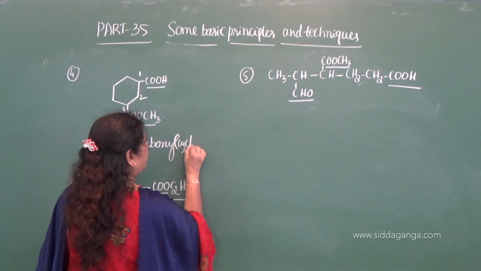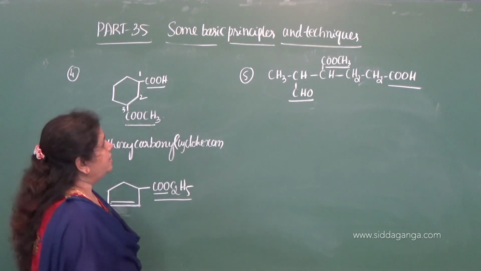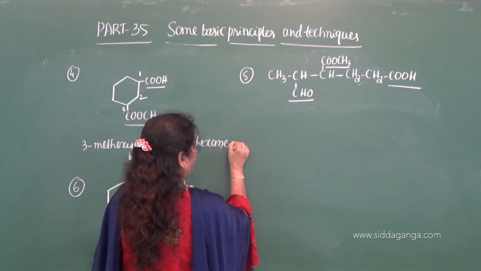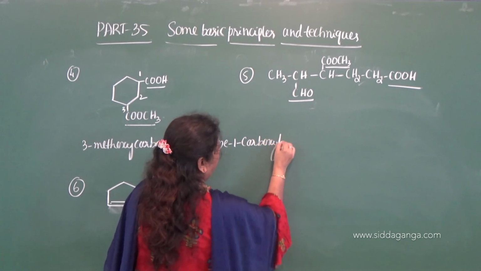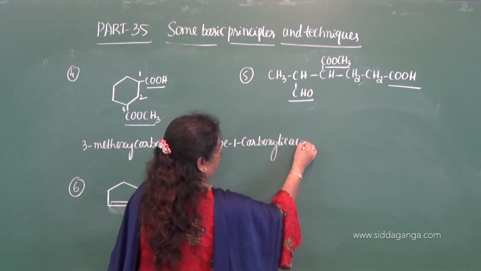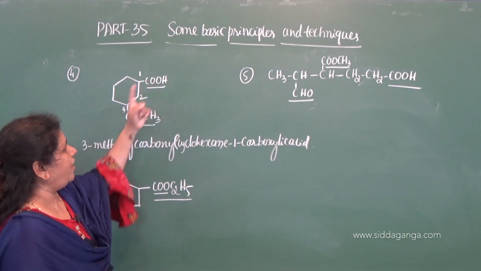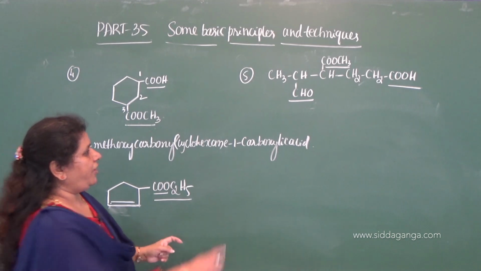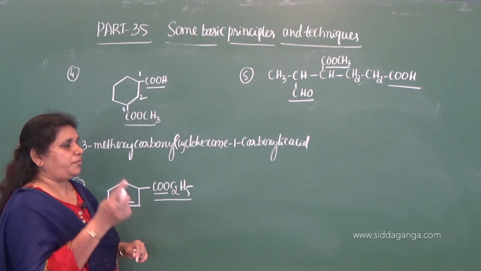Cyclohexane, that is the root word, cyclohexane, correct. Cyclohexane 1 carboxylic acid. On the first carbon we have carboxylic acid and we are not considering the carbon atom of the COOH group in the root word.